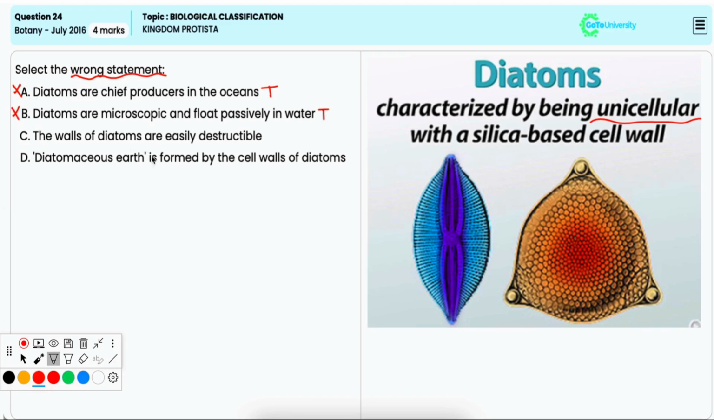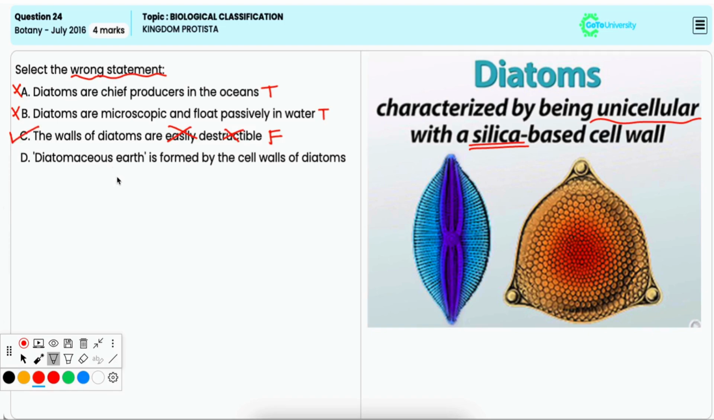Option C. The walls of diatoms are easily destructible. Now, the walls of diatoms are made up of silica that is very strong and durable and not easily destructible. And these silica-based walls give diatoms their unique structure. Hence, it is wrong regarding diatoms and thus it is the correct option.